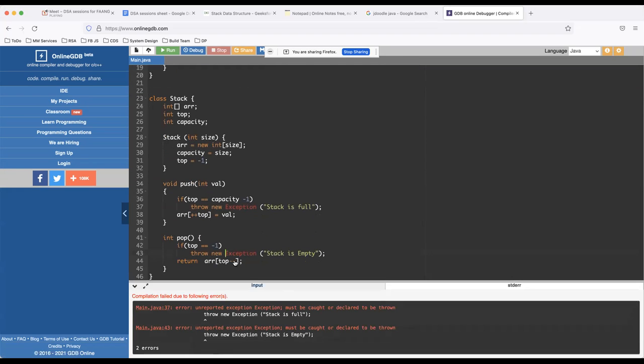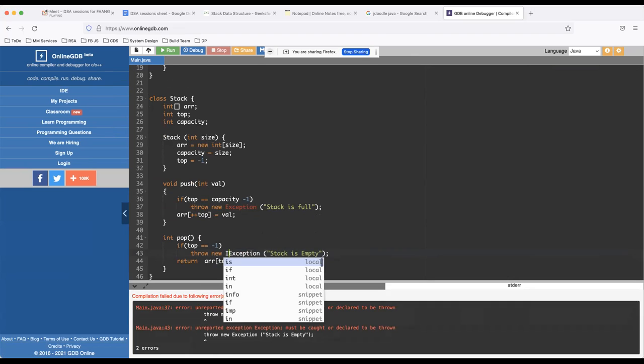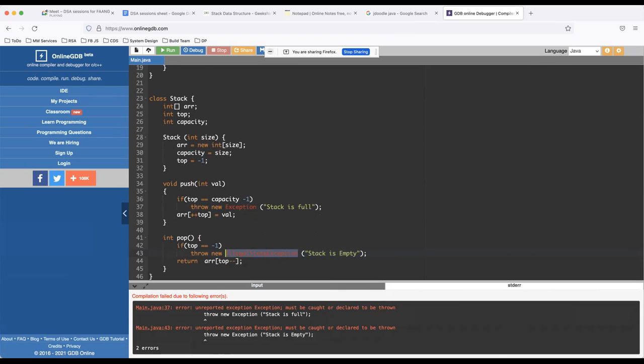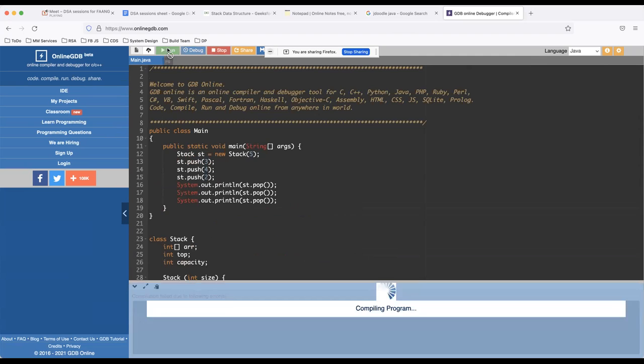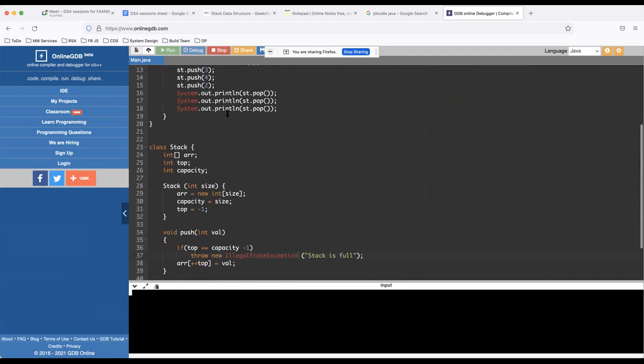Okay, so when we are throwing an exception, like new exception, it's basically a checked exception in Java. So usually what we can have is illegal state exception. That's a runtime exception, so that would not require us to catch anything. So let's try to run it now again.